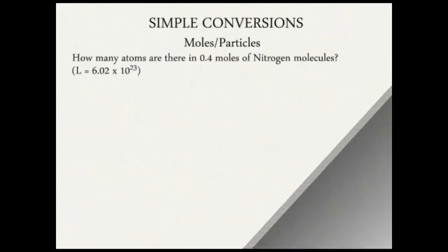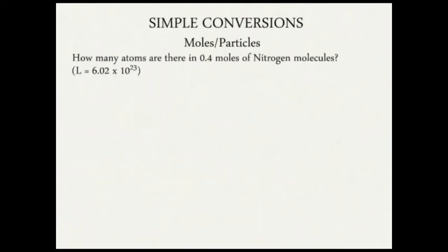Example 2. How many atoms are there in 0.4 moles of nitrogen molecules? Again, Avogadro's number is 6.02 times 10 to power 23 particles per mole. 1 mole of nitrogen will contain 6.02 times 10 to power 23 molecules.